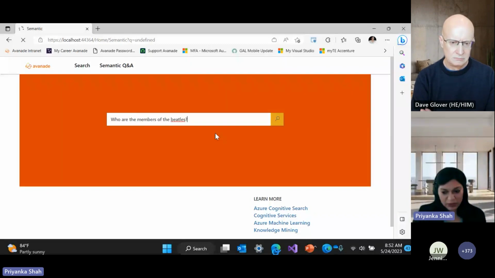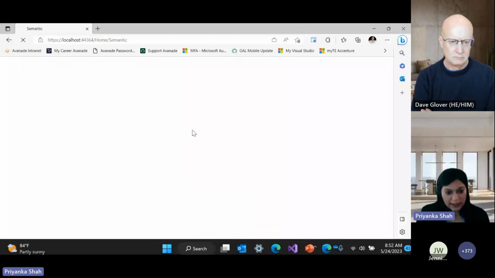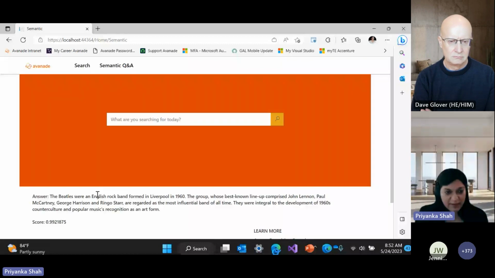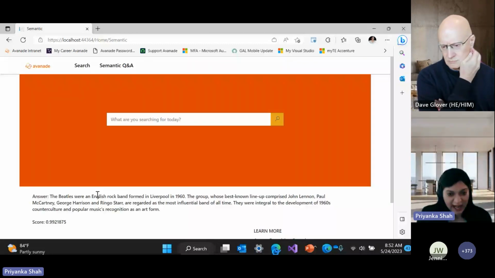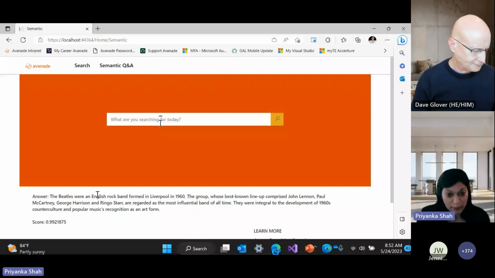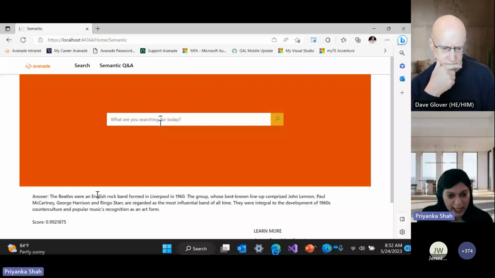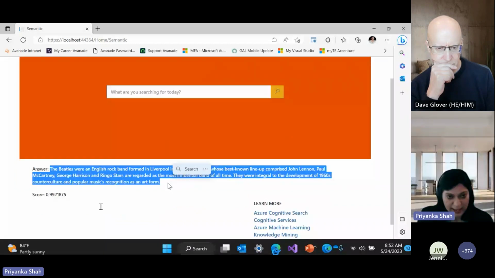Okay, so when I do this, I have a lot of unstructured data out there, like music videos which we have scraped out from Wikipedia, music files. So the music files show that we have scraped genres, we have scraped artists, we have scraped their music. And when I ask a question to my search bot, it is able to understand my question. It is able to search the entire library of my documents, and then it is able to give me a targeted answer, right? And then I can also do a lot of other searches.